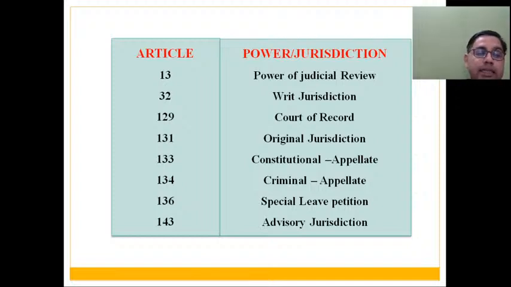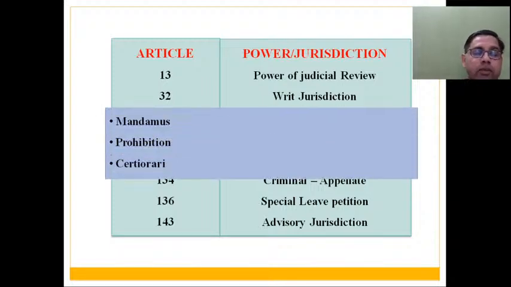Then from article 129 to article 136 you will find these are the articles which are largely in sequential order, and these articles deal with various other aspects like court of record, original jurisdiction, and the power of the Supreme Court in constitutional and criminal matters, that is appellate jurisdiction. Then special leave petition is mentioned under article 136. Article 143 talks about advisory jurisdiction. So these are the articles dealing with different aspects or different powers of the Supreme Court of India. One by one we will discuss all these things.